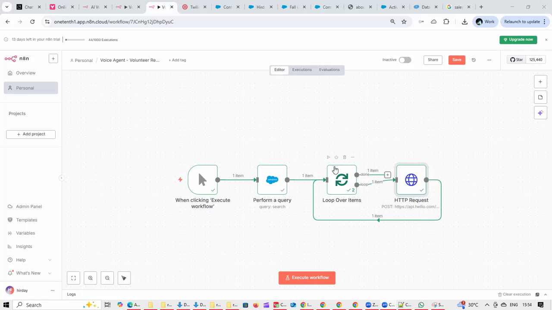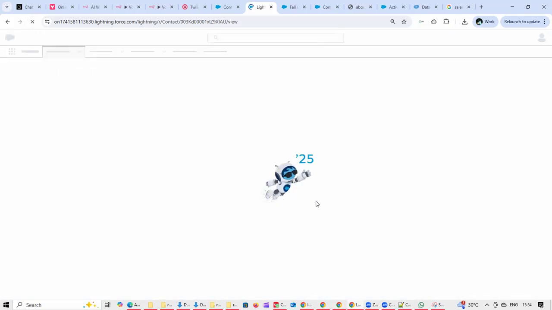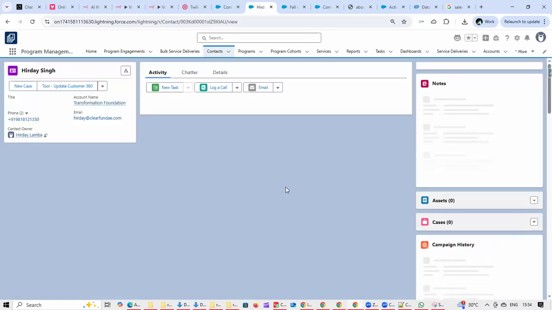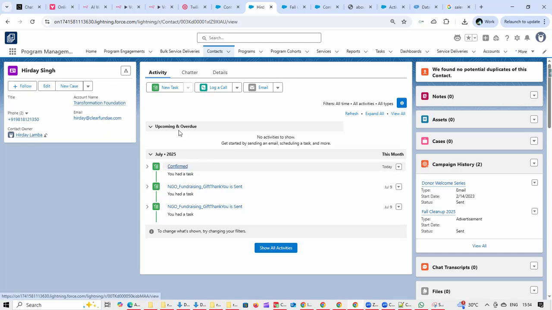So you would have seen that once a volunteer has told that they are coming, Twilio processes that. And if I go back to Salesforce, if I refresh this particular contact, because a call was made to this contact, I'm expecting a task record to be created. A new task record is created when I confirmed over here. And also during the call itself, an acknowledgement was given to the volunteer that we look forward to meeting them.